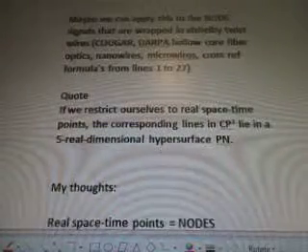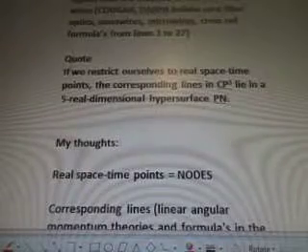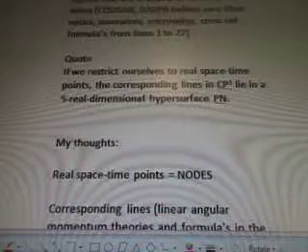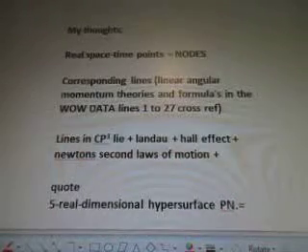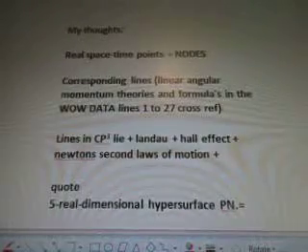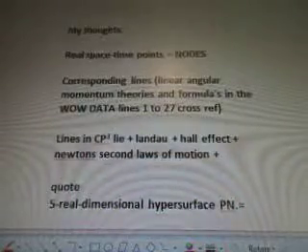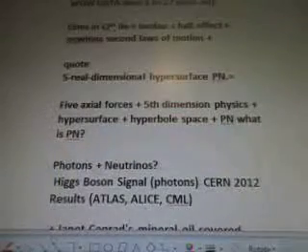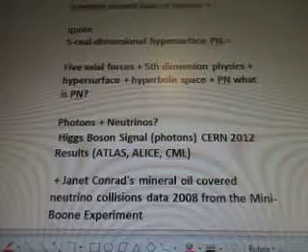So, quote, if we restrict ourselves to real space-time points, the corresponding lines in CP3 lie in a 5 real-dimensional hypersurface PN. My thoughts, real space-time points equals the nodes. Corresponding lines, the linear angular momentum theory is in formulas in the WOW data lines 1 to 27. We'll be cross-referencing those. Lines in CP3 line plus Landau Hall effect, Newton's second laws of motions, quote, 5 real-dimensional hypersurface Pn equals 5 actual forces plus fifth dimension physics plus hypersurface plus hyperbole space plus Pn.